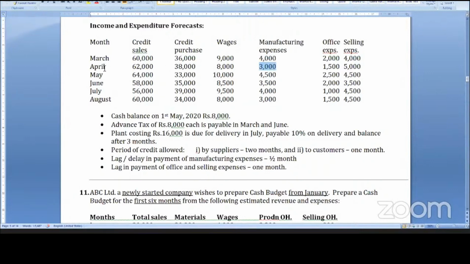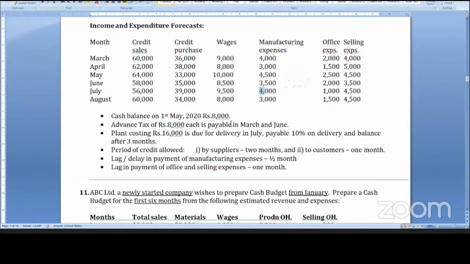So how to explain this, ma'am? Half of April and half of last month. Half of current month, half of previous month. Take half of 4,000 now, and take last month's half now. So like this, it goes on.